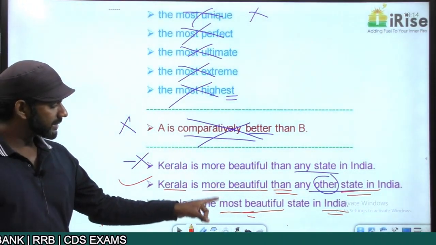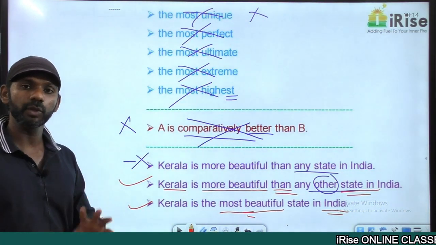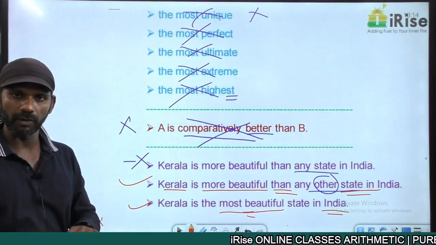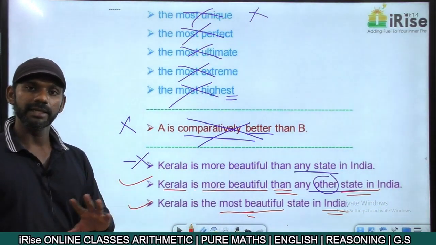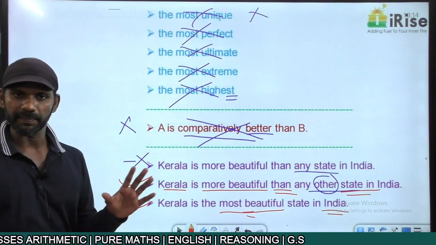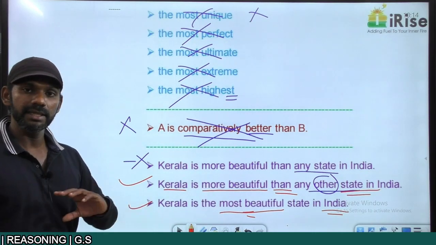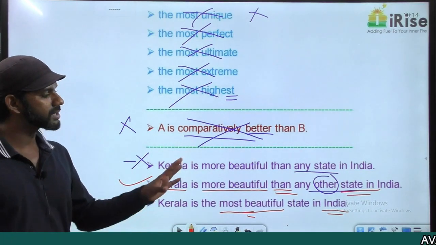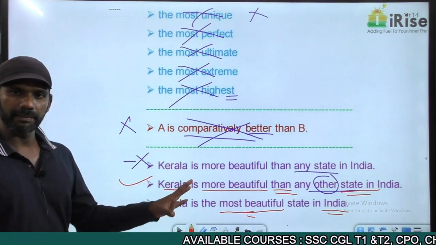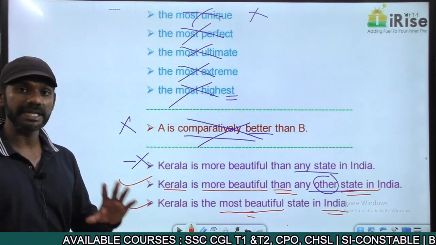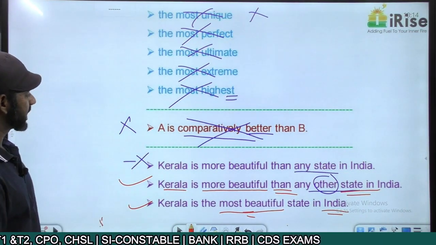Now the second sentence and the third sentence mean the same. The same meaning, the only thing is it is expressed in two different forms. One is a comparative degree form, the other one is a superlative degree form. That is the only difference, the meaning remains the same. Kerala is more beautiful than any other state in India is the same as Kerala is the most beautiful state in India. The same idea expressed in two different forms, the comparative degree form and the superlative degree form. The meaning, as I said, remains the same. Come to the next one.